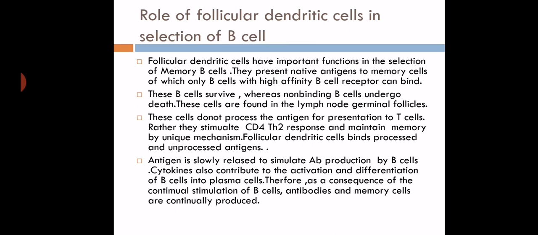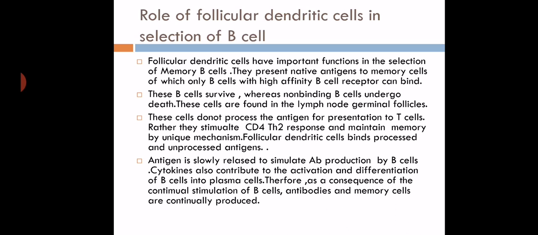So the follicular dendritic cells have an important function in the selection of memory cell. They select the memory cell. They present native antigen, native antigen meaning original antigen, to memory cells, of which only B cells with high affinity B cell receptor can bind. So only those B cells can bind which have high affinity towards the antigen.